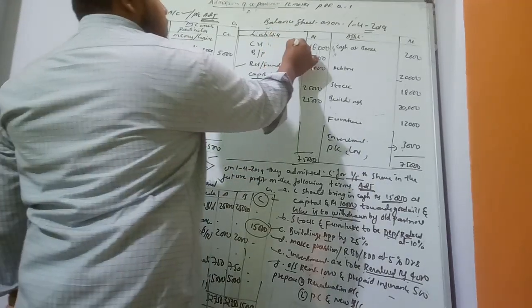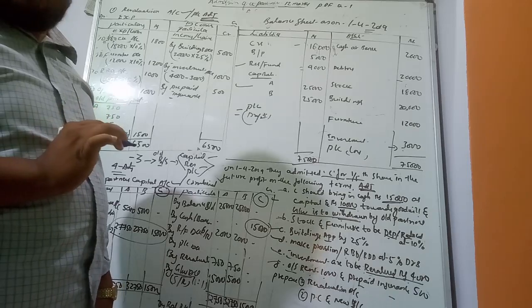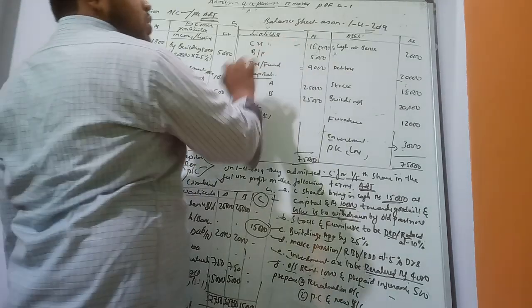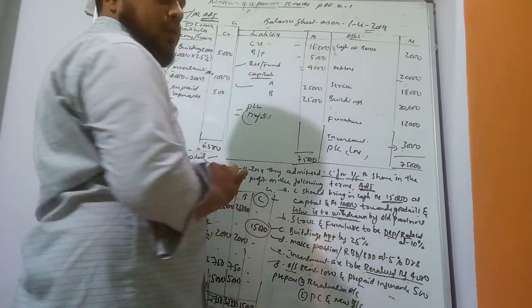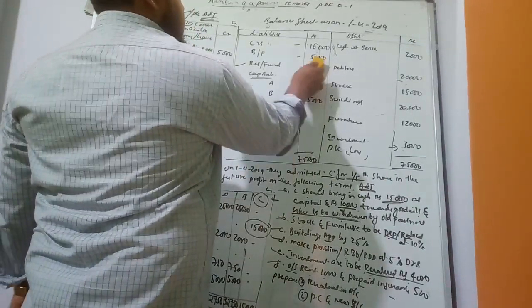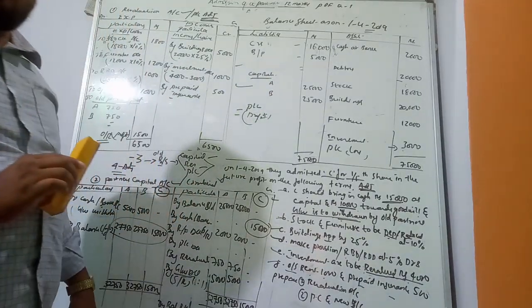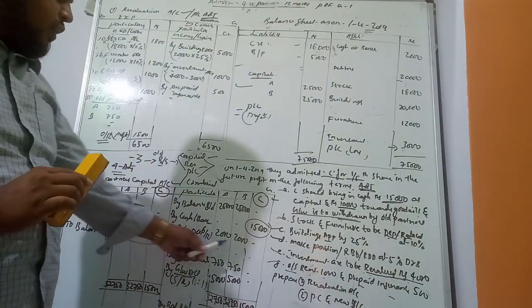So creditors: you don't have any adjustment, so the same amount, 16,000. Bills payable 5,000, no adjustment. The reserve fund, we have already shared among the old partners in the partners' capital account.